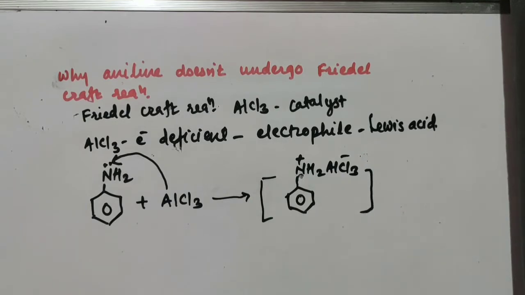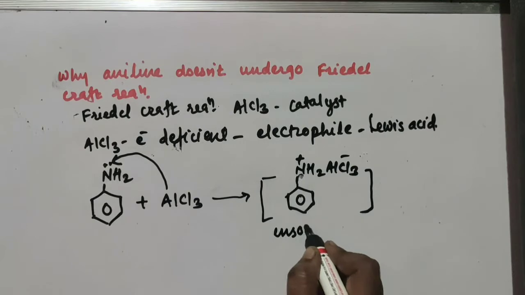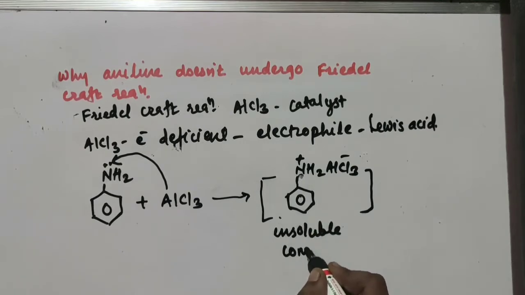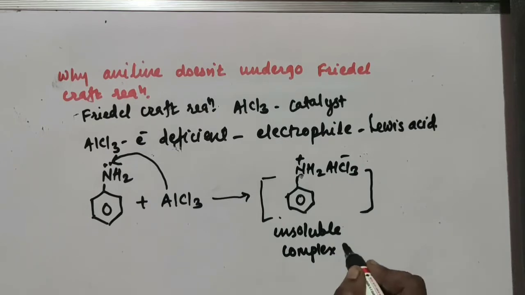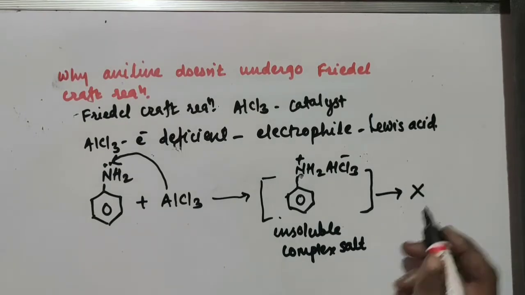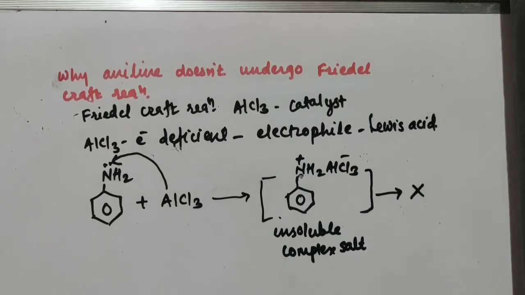This is an insoluble complex salt. And it doesn't react further here. It doesn't give any reaction further. And so your aniline doesn't undergo Friedel-Crafts reaction.